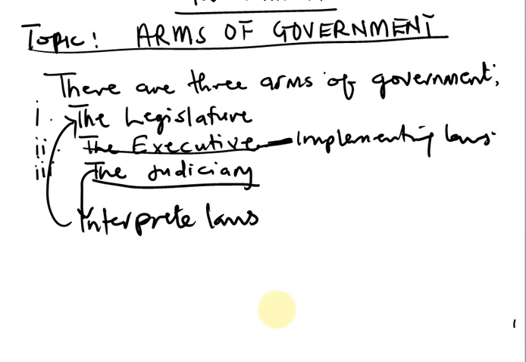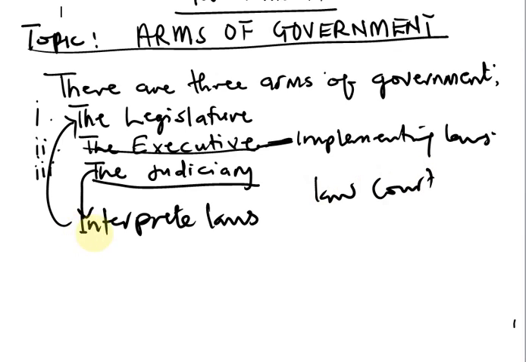Now, what do we mean by interpreting the laws? Interpreting the laws is explaining what the law means, especially when it is called to be used in a law court. In a law court. That is where they interpret the law.